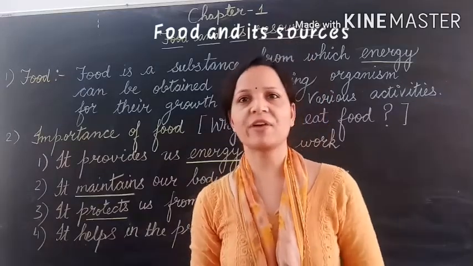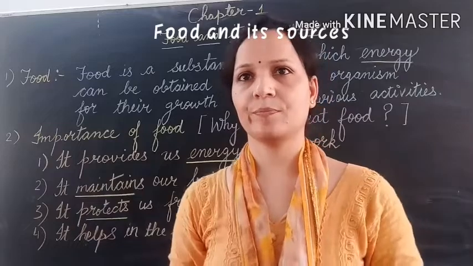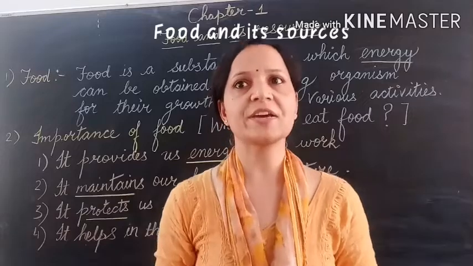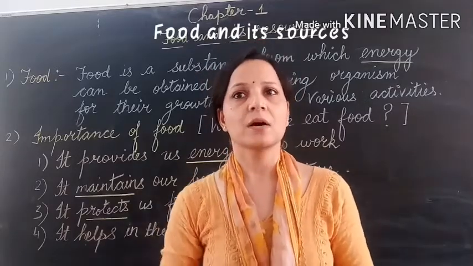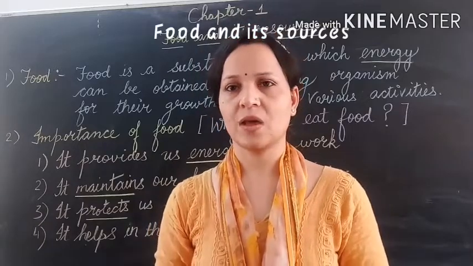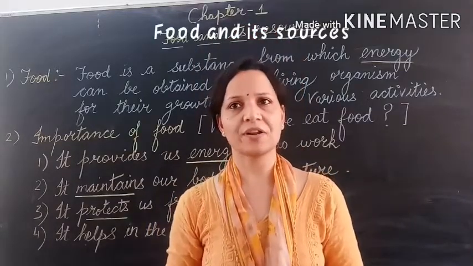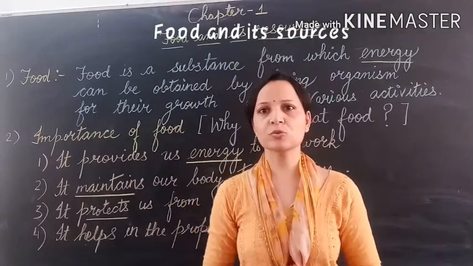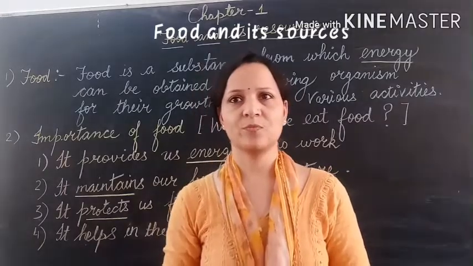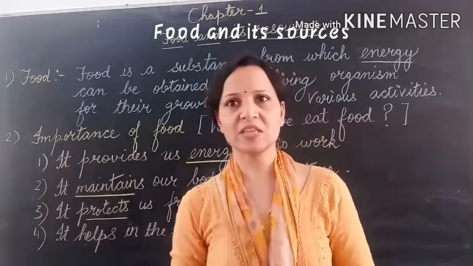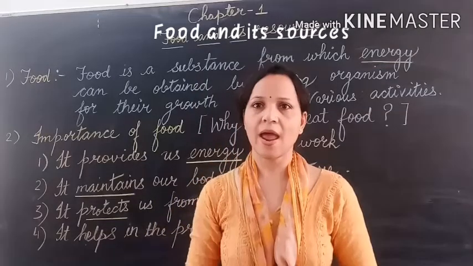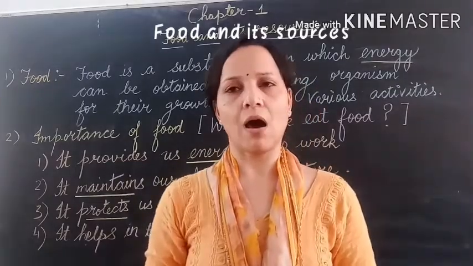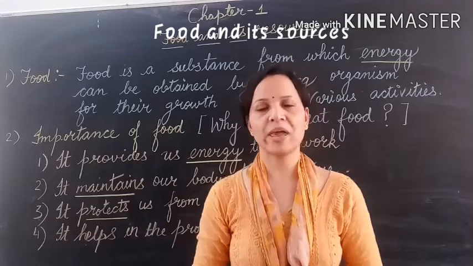We eat different varieties of food items every day. Now think, what are these food items made up of? What are the ingredients used to make our food items? Now the question arises, what are ingredients? Ingredients are materials which are used to make a food item. For example, for making chapati, we need water and flour. So here, water and flour both are ingredients for making chapati.